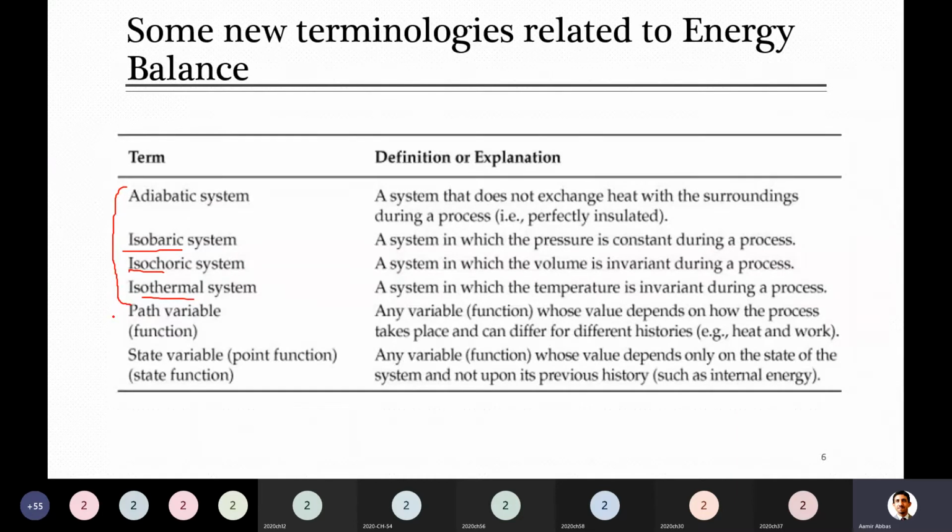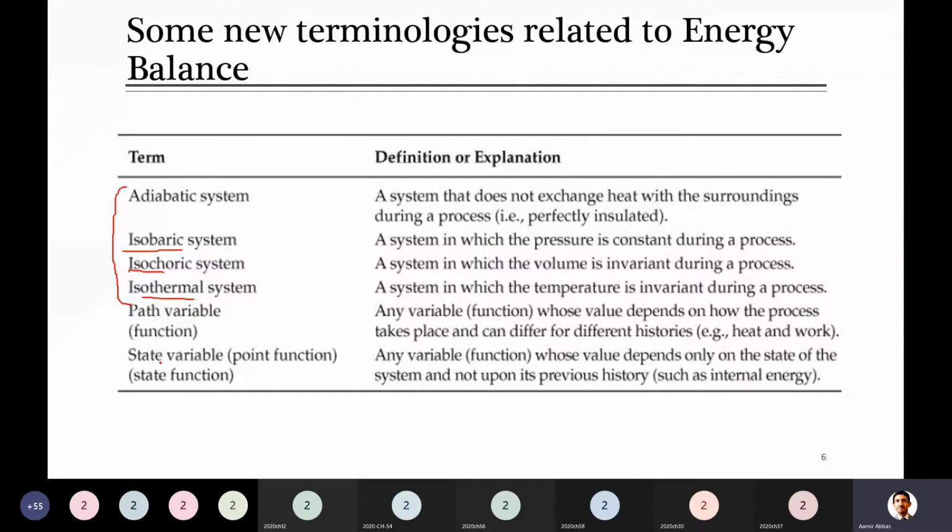So path, as its name indicates, is any variable which is dependent on the path. Please remember just the definition, don't get confused. I will explain it in detail later. So path variable, any variable which is dependent on the path.